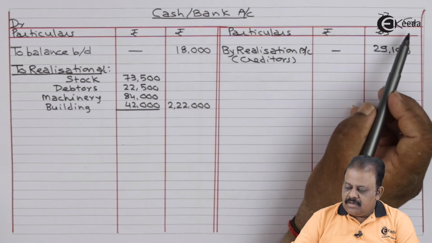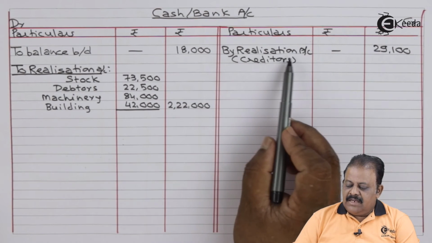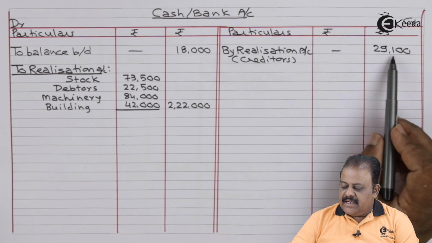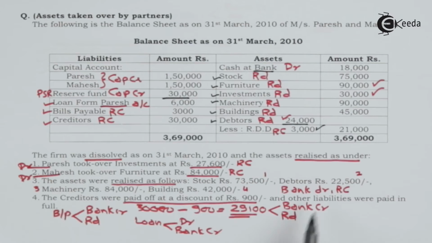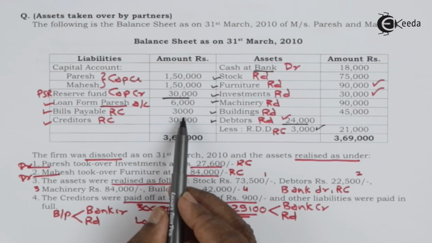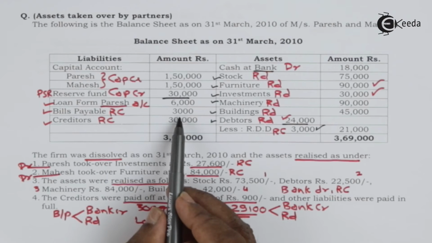Cash bank account credit side by realization account, amount paid to creditors 29,100. Other liabilities were paid in full. Bills payable 3,000, paid in full, means the full amount 3,000 paid.